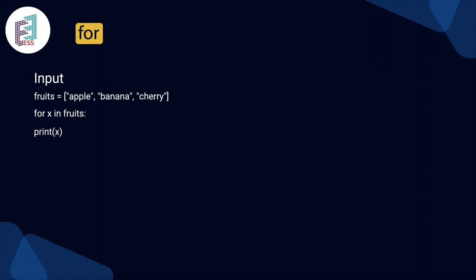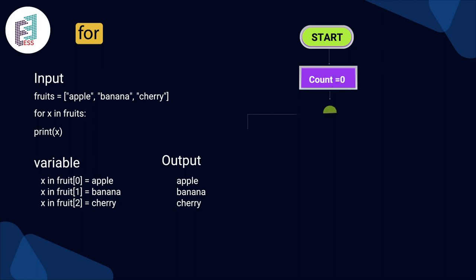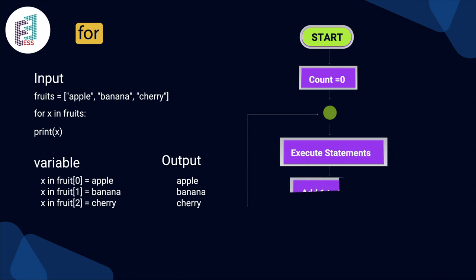In the next slide, we'll be seeing the for loop program. Here we have input fruits: apple, banana, and cherry. Here, for x in fruits, print x. So the variable x takes fruit 0 as apple, fruit 1 as banana, and fruit 2 as cherry. The output will be apple, banana, cherry. In the flowchart we can see that we start, and then we count from 0 itself. If the count is 0, then we execute the statement, and after that we add one more to the actual count.